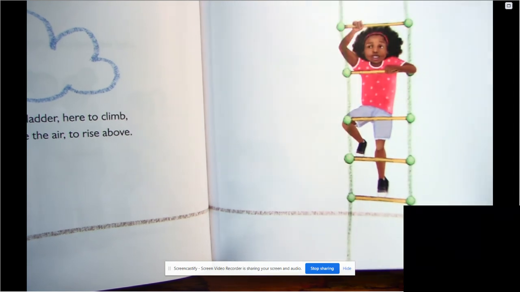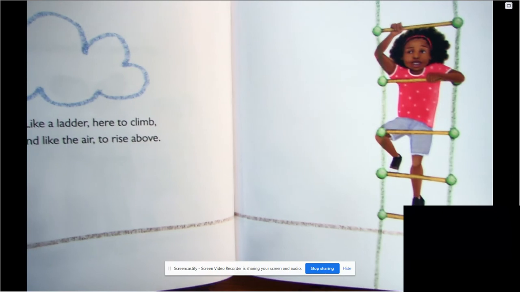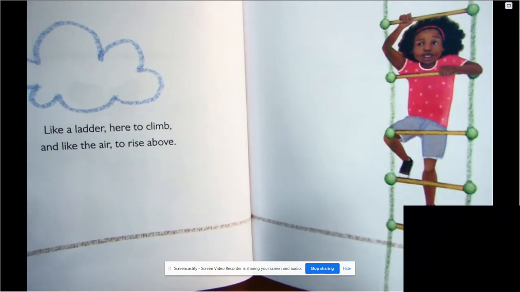Where do you suppose she's going? I think she might be going anywhere she wants to go.